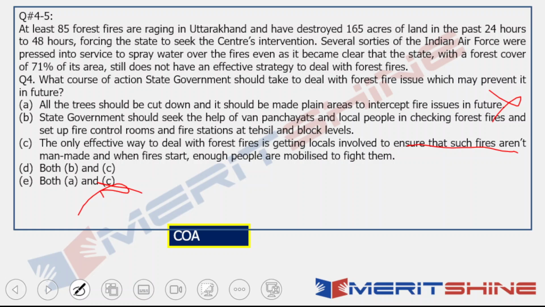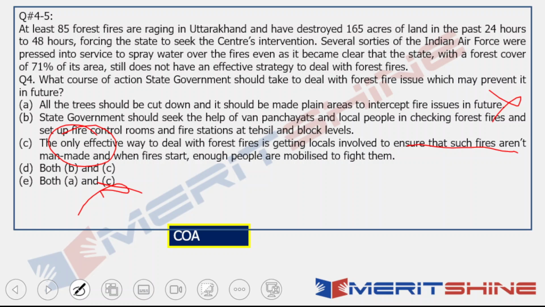Now, the first problem came in "only effective way." So you are specifically saying that this is the only way to deal with it. As a matter of fact, in B we saw that no, there is a way of doing it better. So what is that only way? Get people involved, make a police state, get everyone to check that forest fires are not starting. How practical is it?